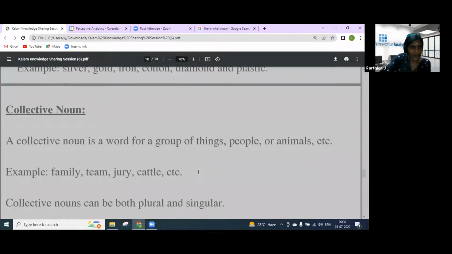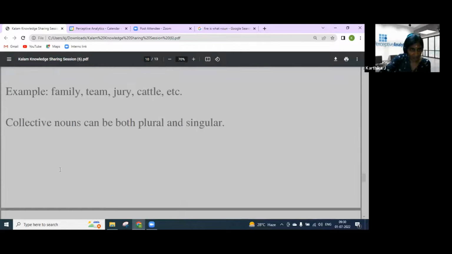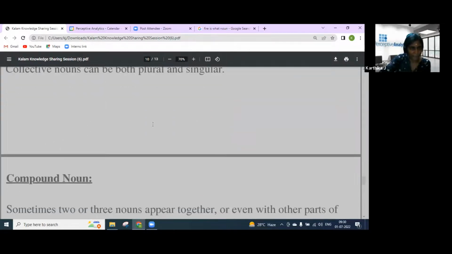And next one is collective noun. A collective noun is a word for a group of things, people, or animals. So examples for this are family, team, jury, cattle. In a family there is a group of members, so it is considered as a collective noun. A collective noun can be both singular or plural.